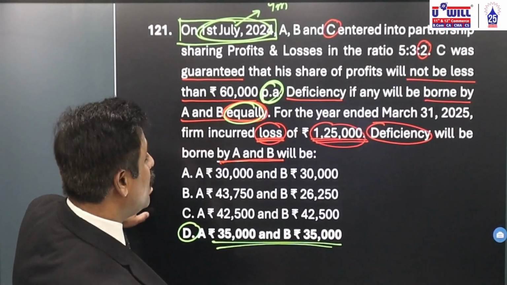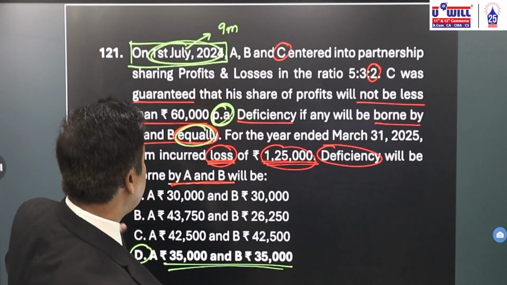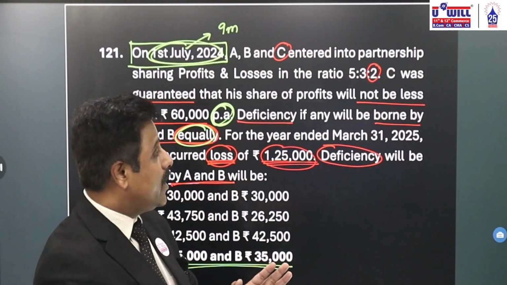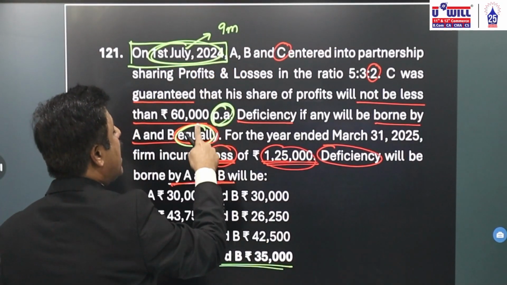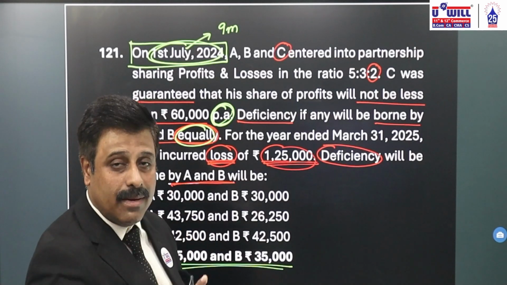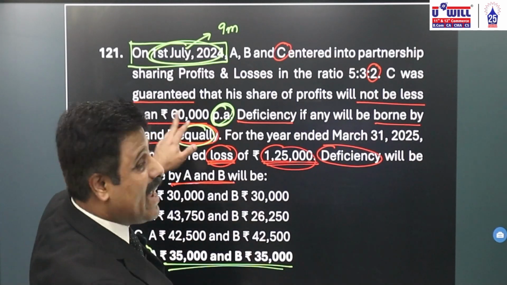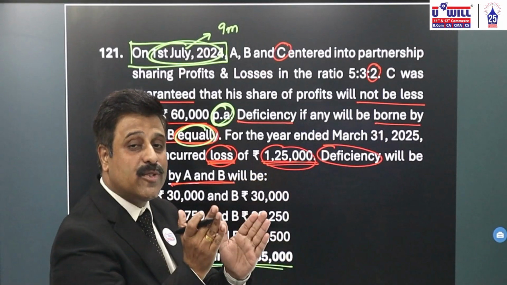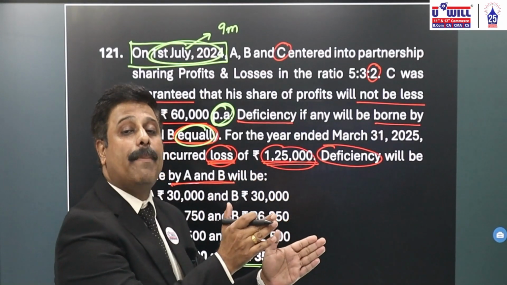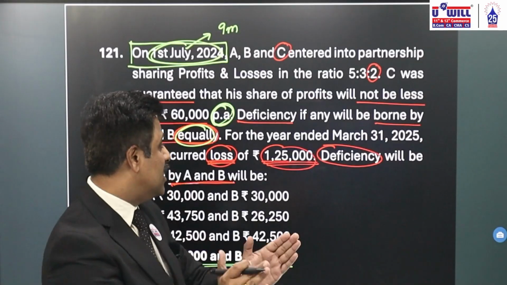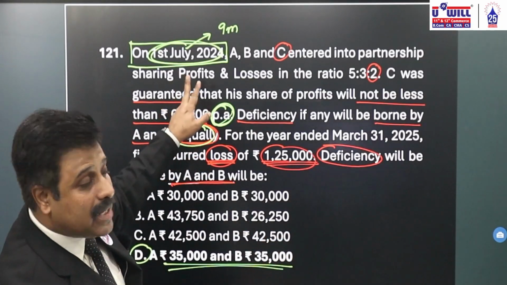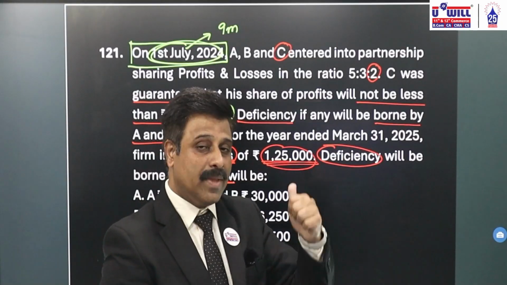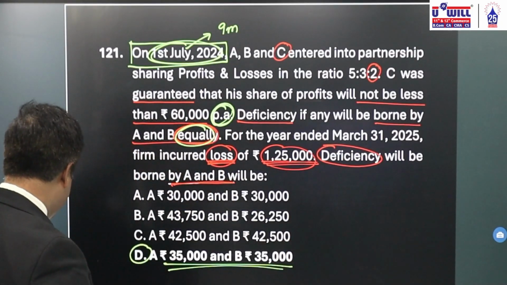It is asked in sample paper of this year, and trick here is what? Tricky thing here is, first of all, since July you have started the business, July to March, the guaranteed amount you have to calculate for only 9 months. Secondly, only guarantee is not the deficiency. Because there is a loss, share of C in that loss will also be a part of deficiency. So deficiency will include guaranteed amount for 9 months plus share of C in the loss. Keep this in mind, every one of you. Okay, very good question. Let's go with the next one.